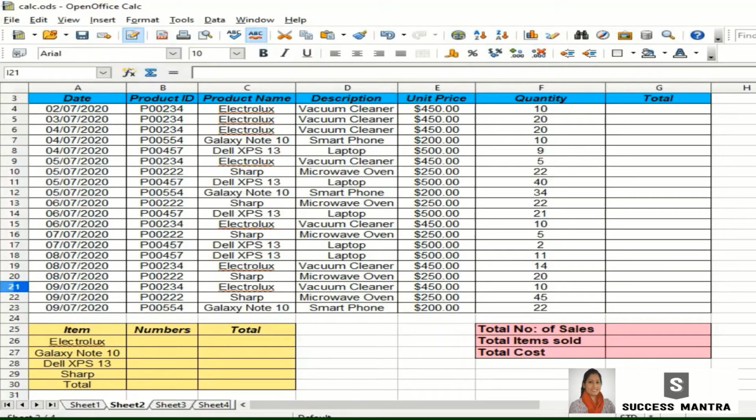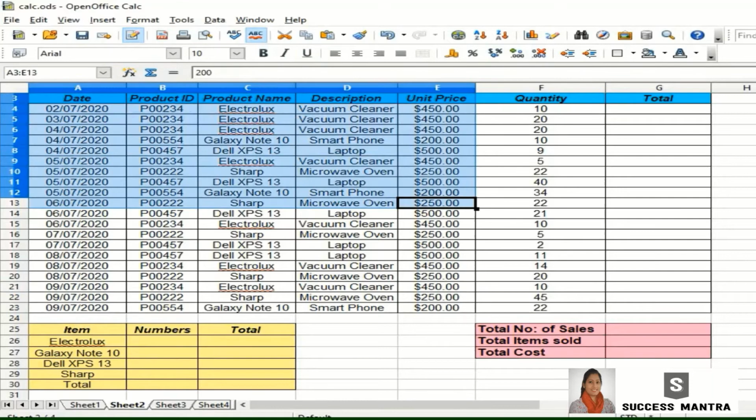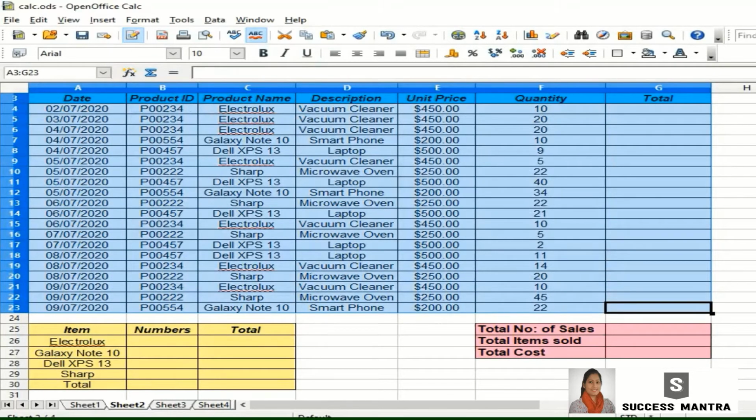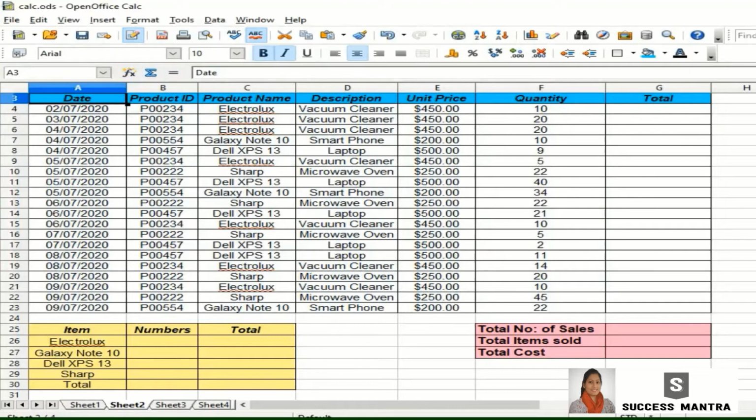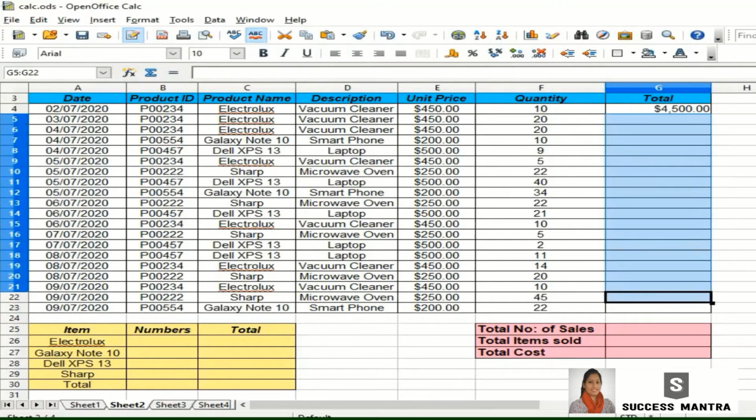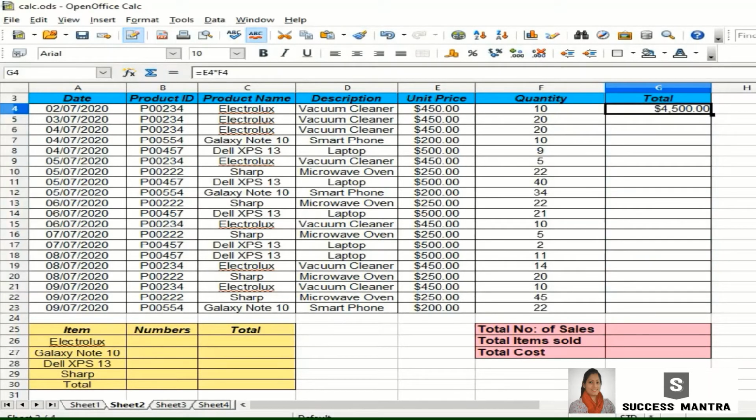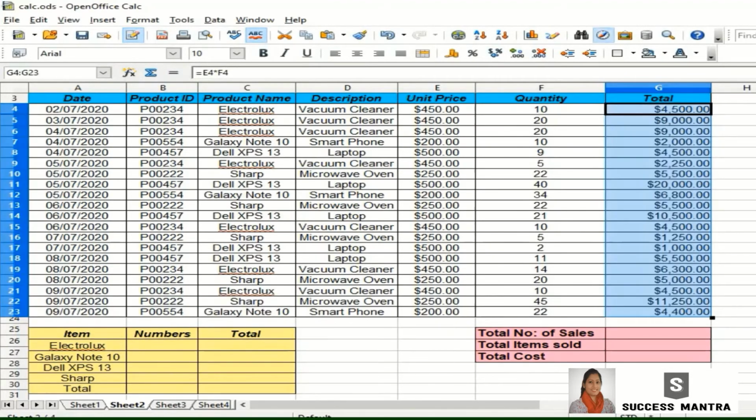This is a spreadsheet I have created for you. You can see various labels here like date, product ID, product name, product description, unit price and quantity. We know that total will be the product of unit price and quantity. So in the first cell, that is G4, we will enter equals the value in E4 multiplied by the value in F4 and enter. We need to get the same formula in the remaining cells. So we select this cell and drag down. So you get the values. Same as we have done before.